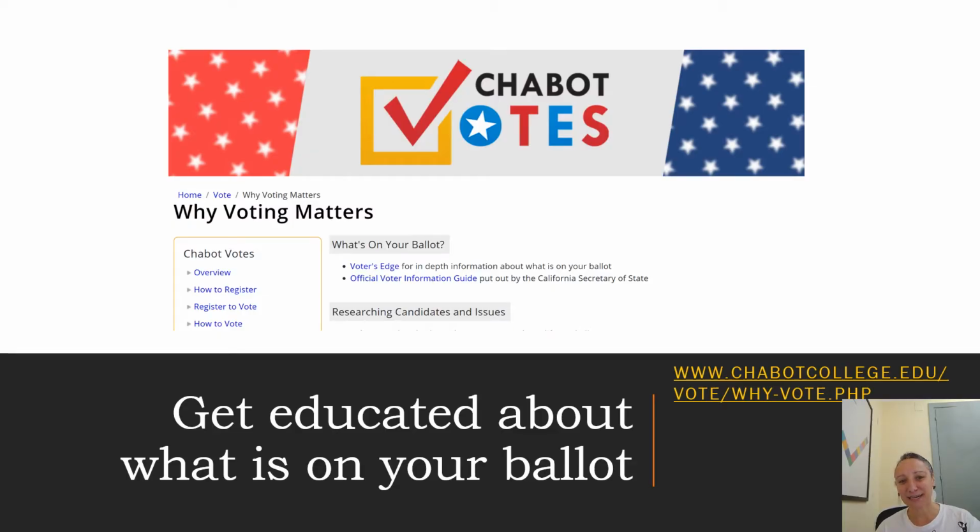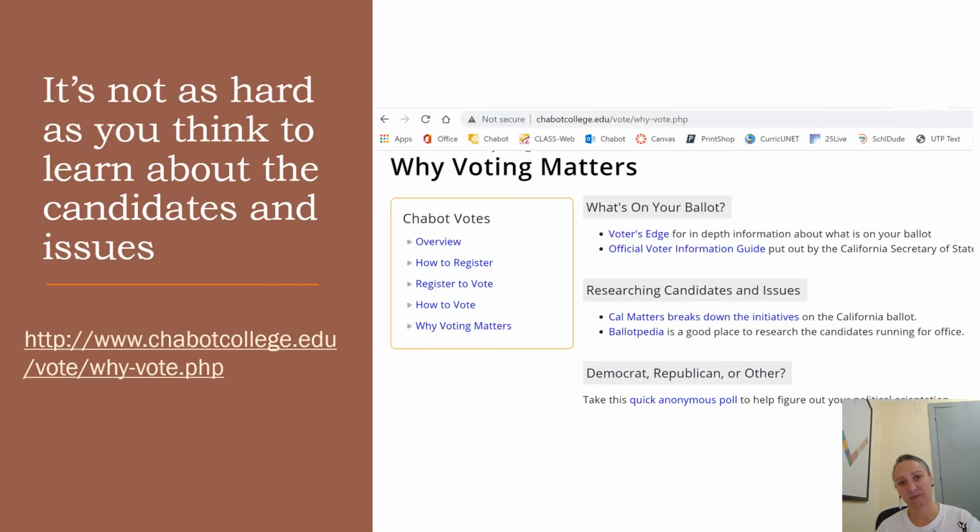Now let's get educated about what's on your ballot. Whenever I talk to students about why it is that they don't vote, one of the top things I hear is that folks aren't really sure how to understand what's on the ballot. They're not sure where to get the information. The voter guide that they're sent by the Secretary of State is difficult to understand. And so folks say, maybe I don't really know enough. I don't really feel like I should vote, or I don't really want to vote because I'm a little bit confused. But you know, it's not as hard as you think to learn about these candidates and issues.